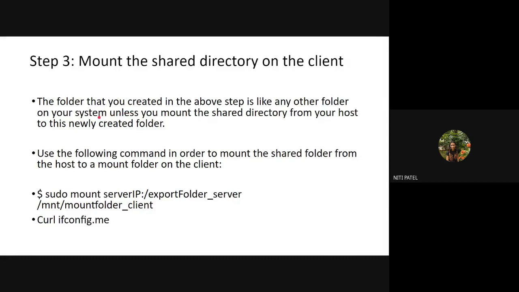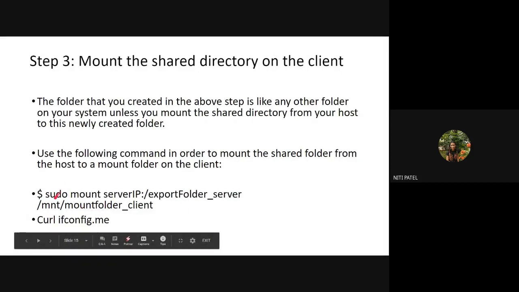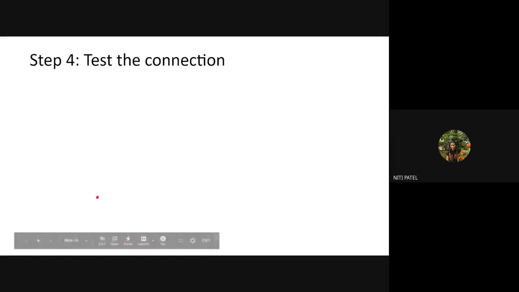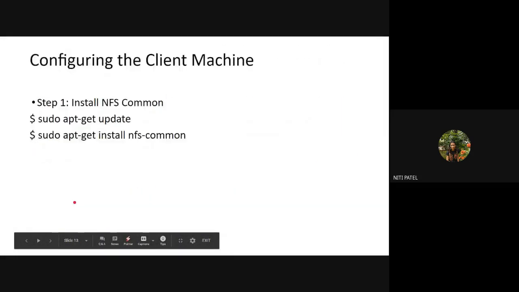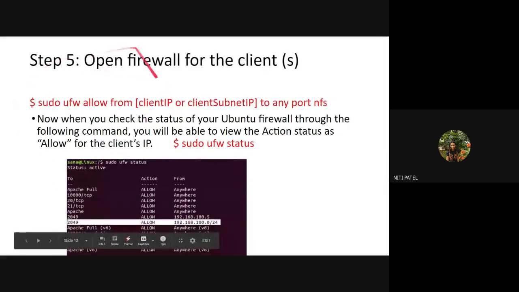Use the following command in order to mount the shared folder from a host to a mount folder on the client. If you see the command, what I have written is sudo mount server IP /export folder server /mnt/mount folder underscore client. Now, what does this mean? Mount server IP. What is this server IP? The IP address of the server to which the user is connected. Now, from where will I get the server IP address? From the connection that I had run over here. So from this step, I will get to know the IP address of the server.